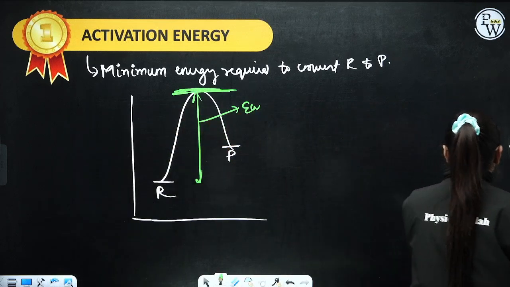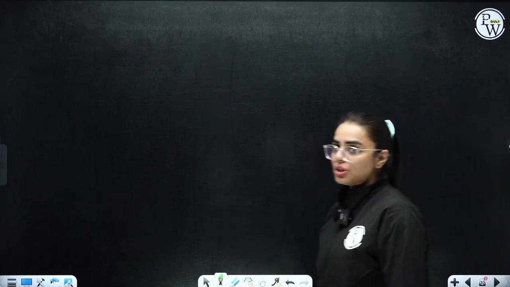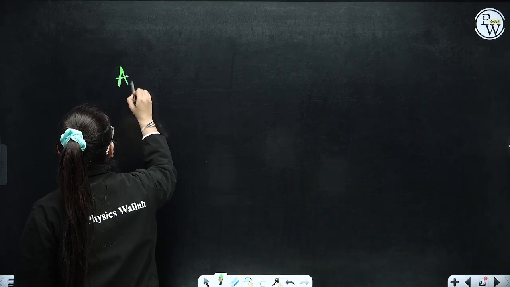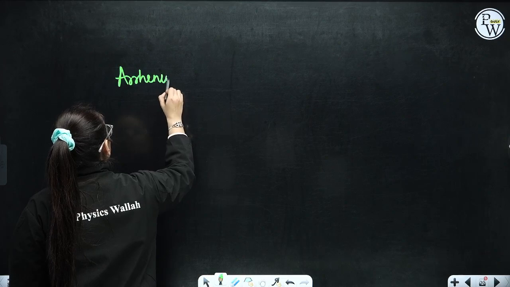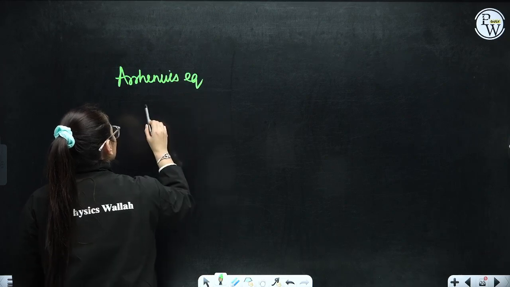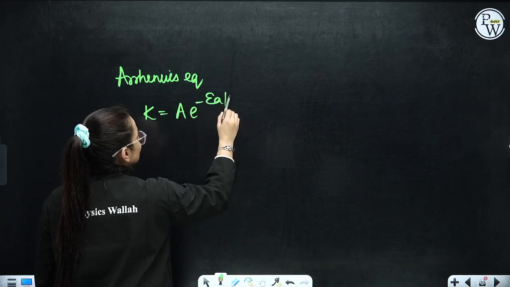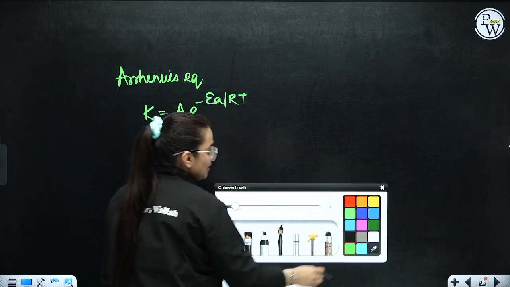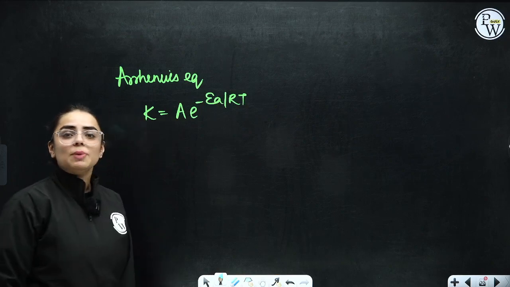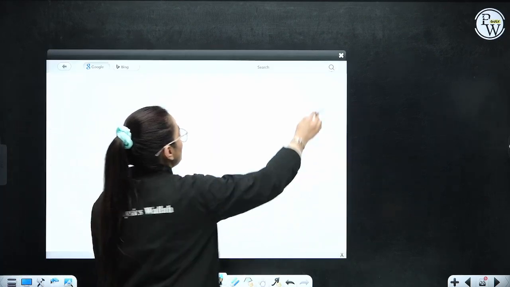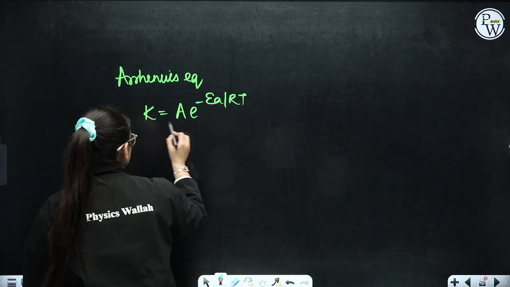Now let me discuss what you refer to as the Arrhenius equation. The Arrhenius equation is K is equivalent to A into e raised to the power minus EA by RT. Minus EA by RT here refers to the fraction of molecules participating in a reaction. K is the rate constant over here.